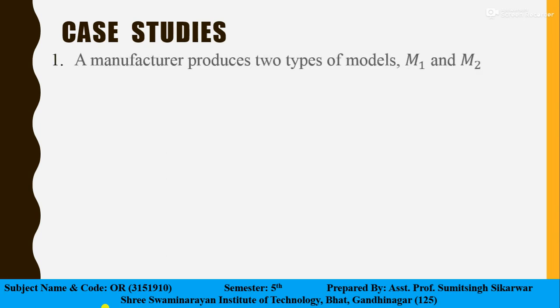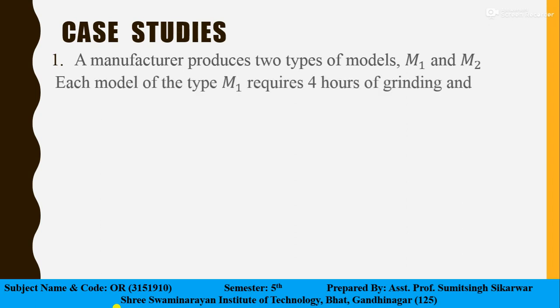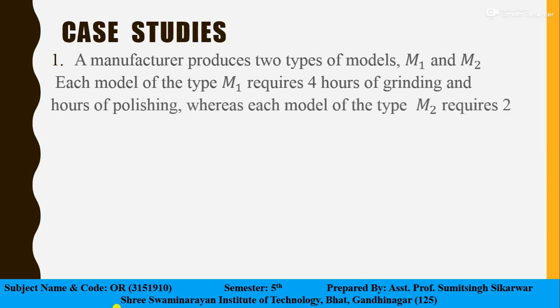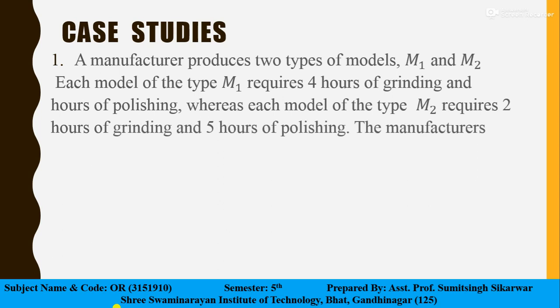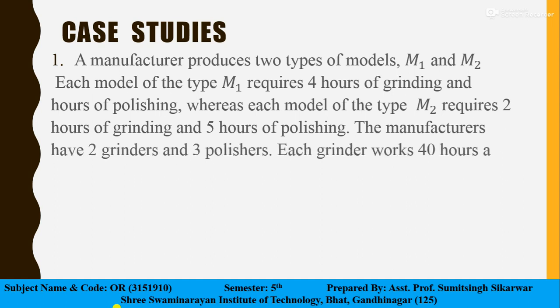Our first problem is: a manufacturer produces two types of models, M1 and M2. Each model of type M1 requires 4 hours of grinding and 2 hours for polishing, whereas each model of type M2 requires 2 hours of grinding and 5 hours of polishing. The manufacturer has 2 grinders and 3 polishers.